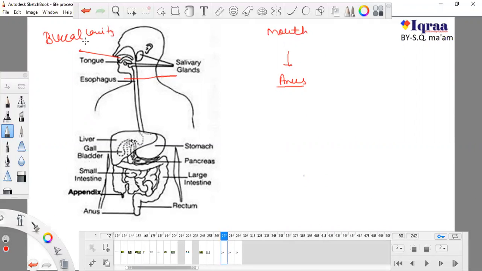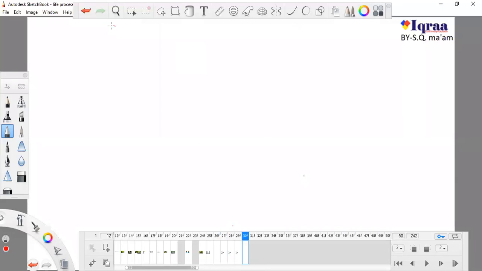And in this buccal cavity there is a presence of, let me draw this again. Okay, so this is the mouth, and inside the mouth there is a buccal cavity, and the buccal cavity has teeth and tongue.